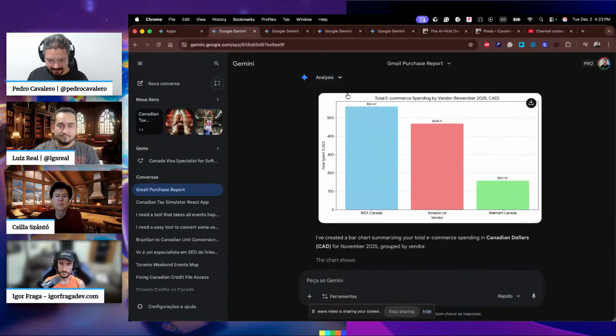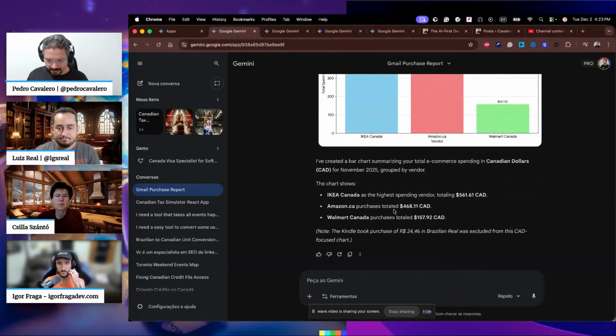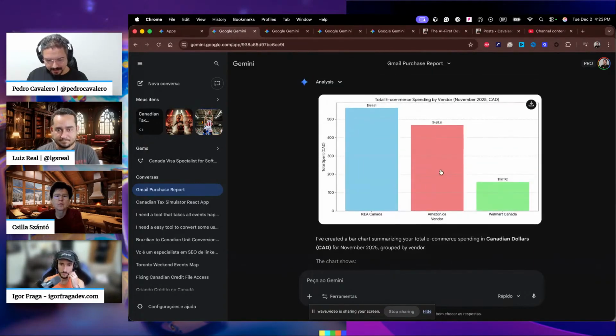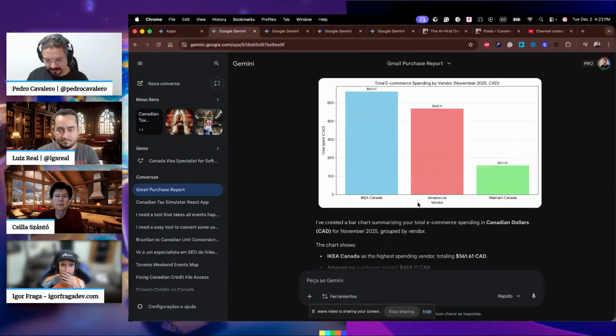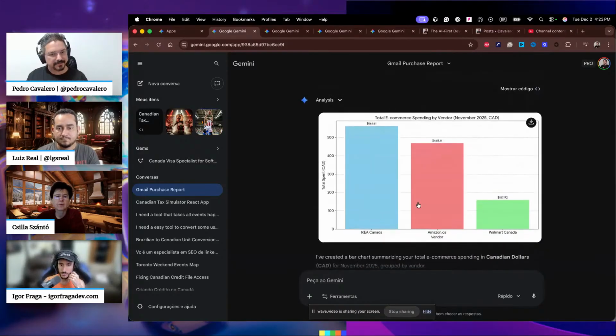But you see, it just created a chart. How does it do it, right? It goes and creates it using some actual code. In this case, it's not showing me which code it's using, but it creates it. By that chart, we can see that you're buying more furniture than electronics.